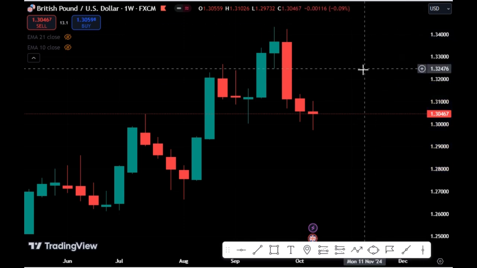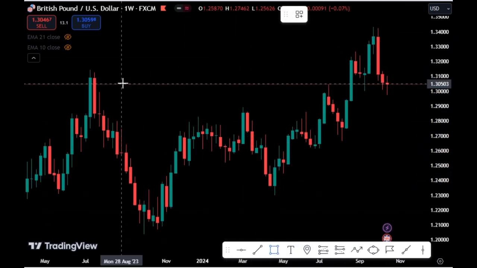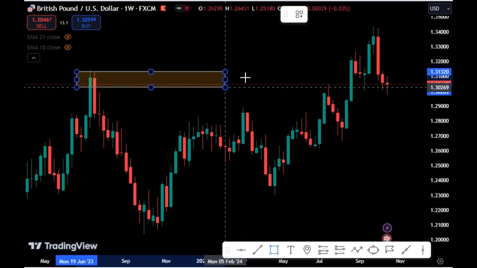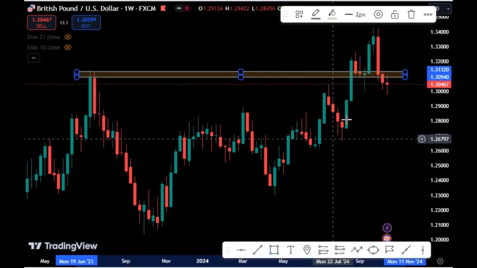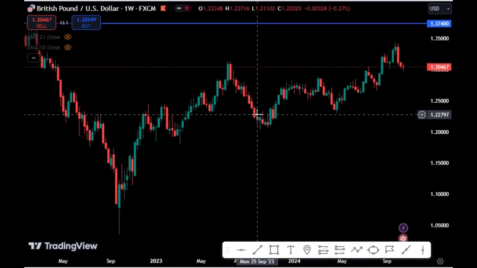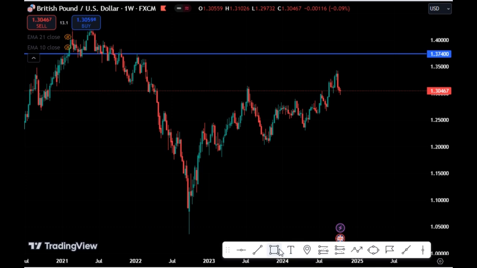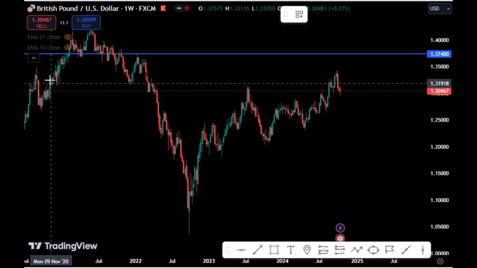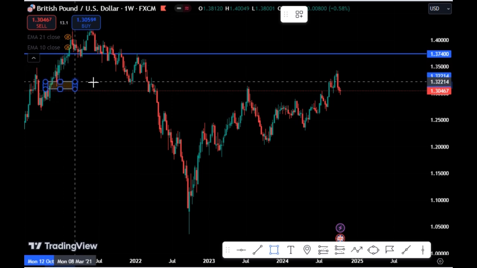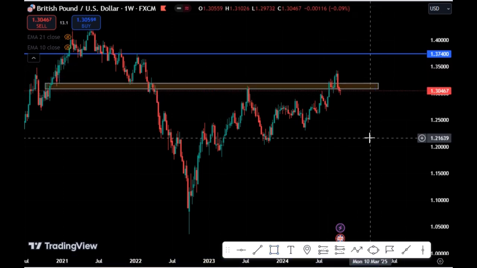So let's plot out the resistance zone on the weekly chart. So you can see that our first zone we'll be marking out now. We'll be marking out this area as our first zone. But we have an overall zone on the weekly. Let me just draw that zone, so that we'll be cautious about that area on the weekly chart. So this area is also a strong area for us to look out for on the weekly chart.